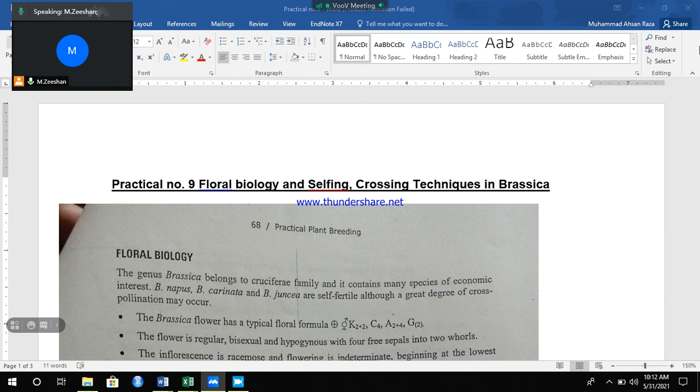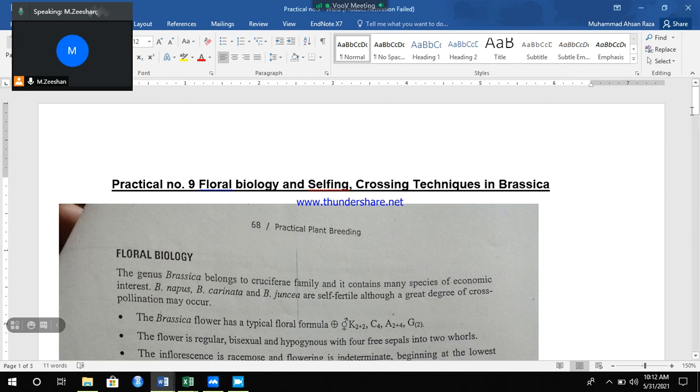The Brassica flower has a typical floral formula. Male and female parts are present in the same flower. 2 plus 2 calyx, 4 corollas, androecium. Inside the androecium there are 6 stamens, in which 4 are united and 2 are separate, and in the gynoecium 2 ovules are present. This is the floral formula.